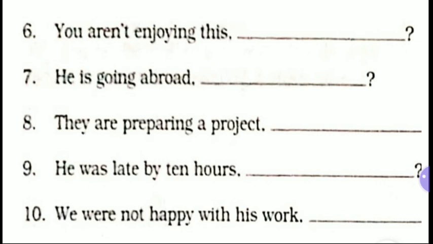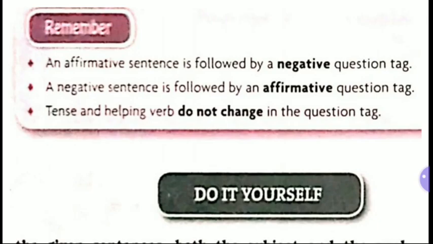This is how you have to make question tags. Now look at what you have to remember. An affirmative sentence is followed by a negative question tag. A negative sentence is followed by an affirmative question tag.